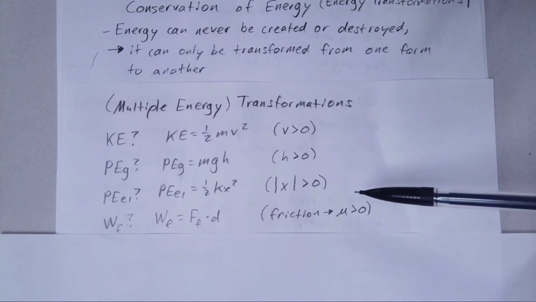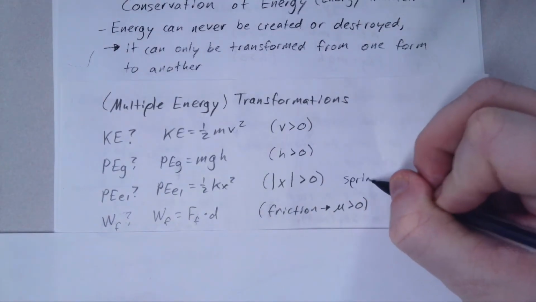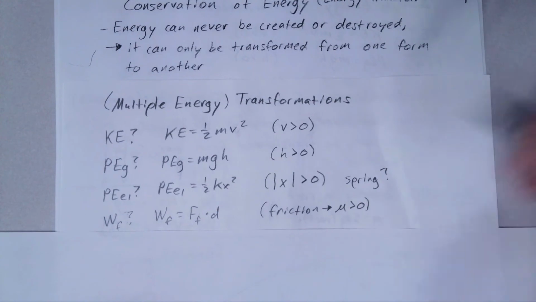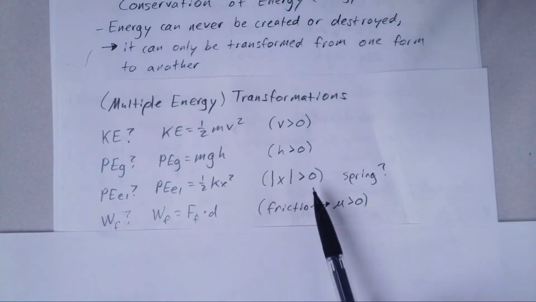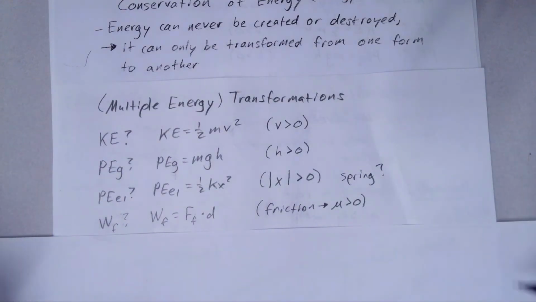Another way of thinking about this one, if it has a spring, we can ask ourselves, is there a spring? Not only is there a spring, but is it compressed? And the reason why I have an absolute value there is, is it stretched, or is it compressed, or whatever direction? Is there a spring? Is it being stretched or compressed? If that answer is yes, then we have elastic potential energy.